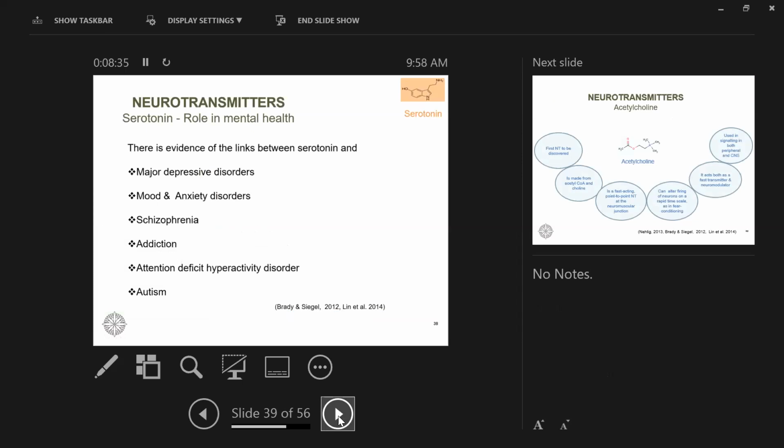We have evidence that serotonin, apart from IBS, can also be linked to depression, anxiety, schizophrenia, addiction, hyperactivity disorder, and autism.